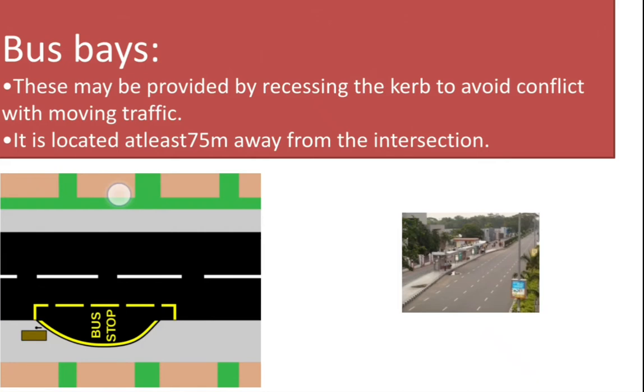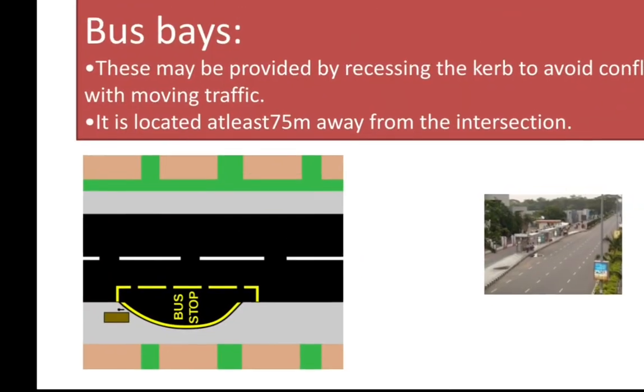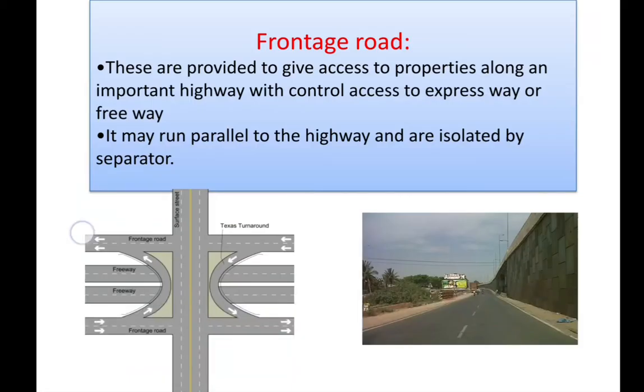Next, coming to the frontage road. See the picture. In our hometowns, we can see flyovers on an expressway, national highway or state highway. Beside that, another road will be there.